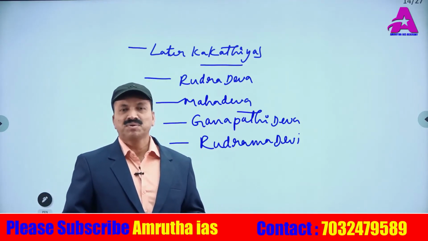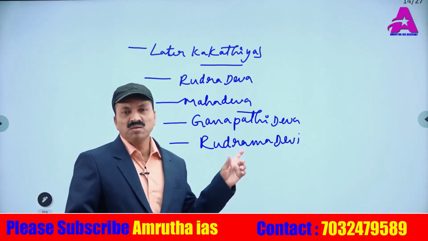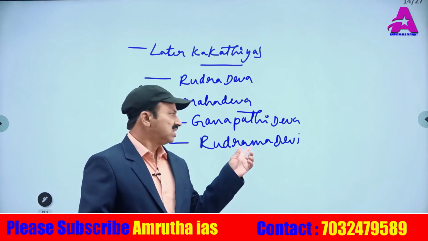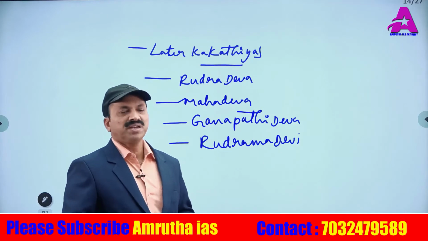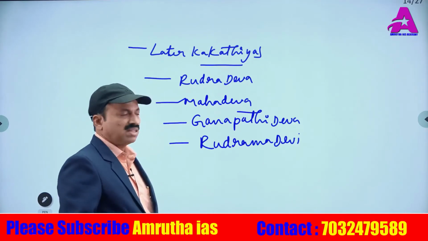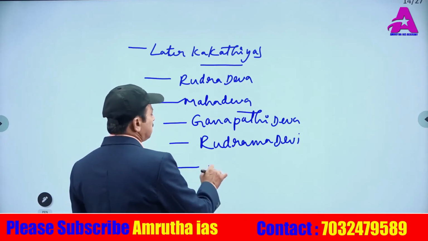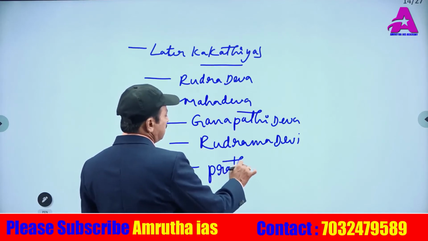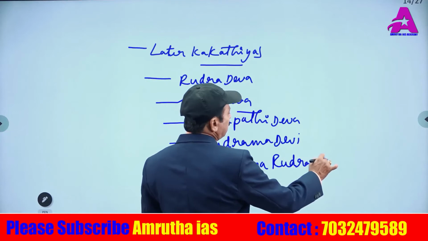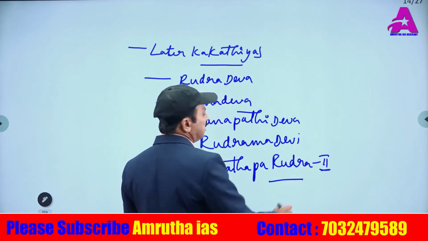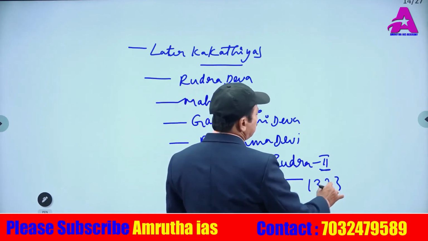His name was Prataparudra II, Mummadamma and Mahadeva's son. This Mummadamma was the first daughter of Rudrama Devi. Rudrama Devi adopted him. So this Mummadamma's son, Prataparudra II, was the last ruler in this dynasty. In 1323 only this dynasty ended.